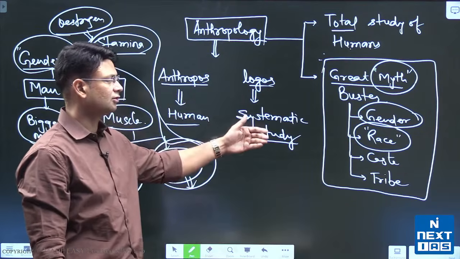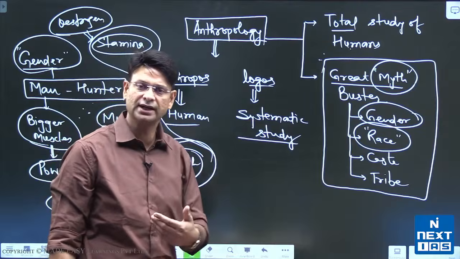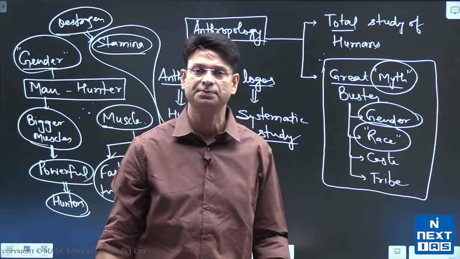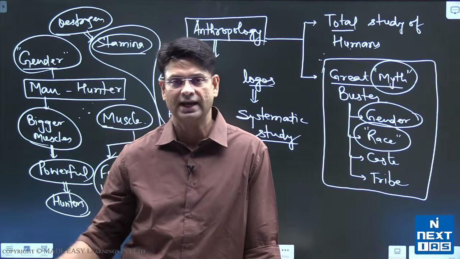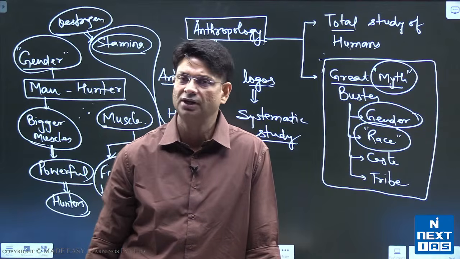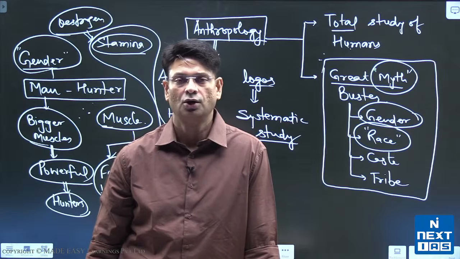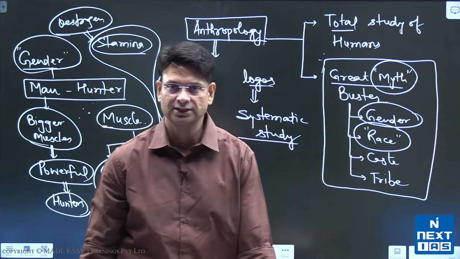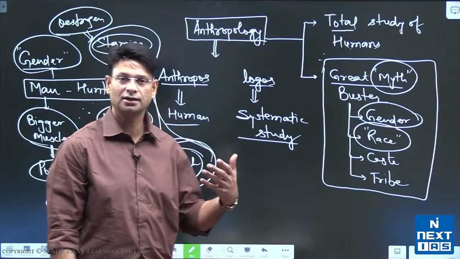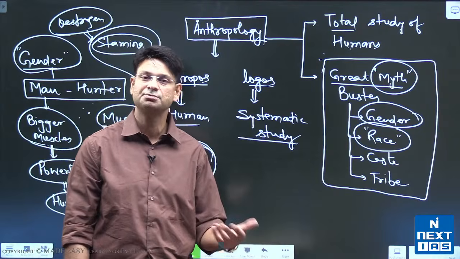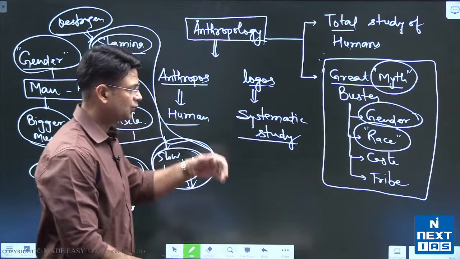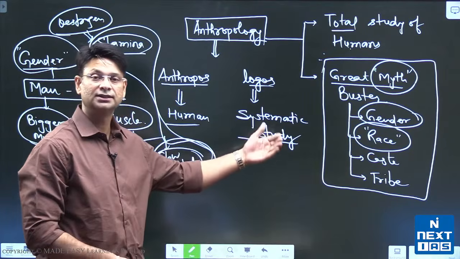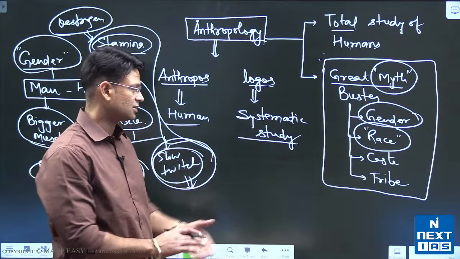So the myth of race was also busted, and you know that now most of the intelligent people in the world are Indians, right? You look at Microsoft, you look at any of the bigger organizations in the world, you will find that Indians are at the top of their executive authority. So if Indians or colored people are less intelligent, why are they sitting at the top? Just that question. So we anthropologists have rejected the idea of scientific racism as well.